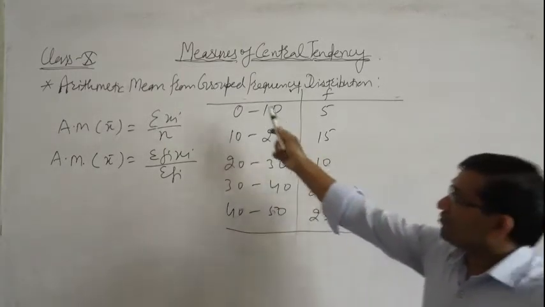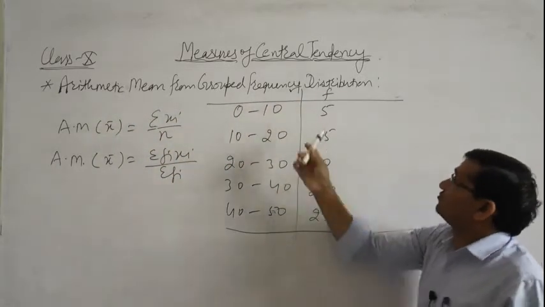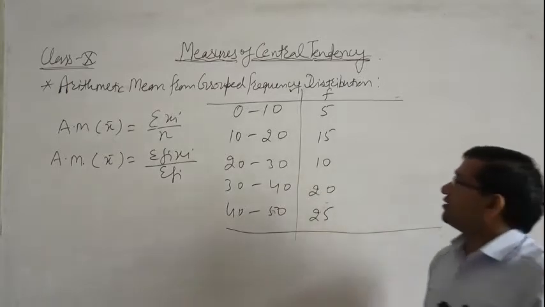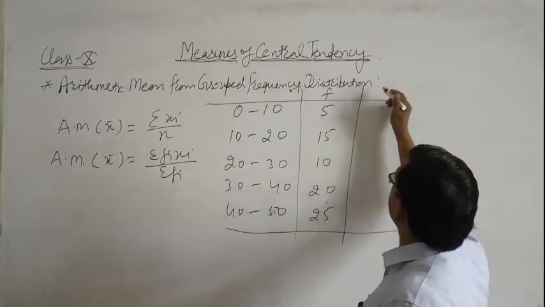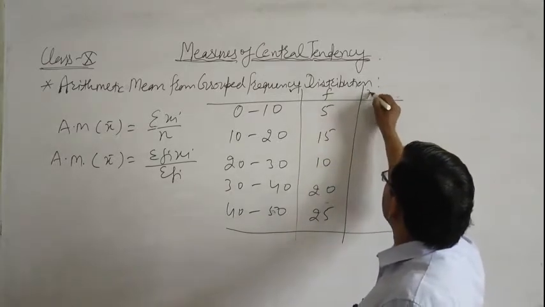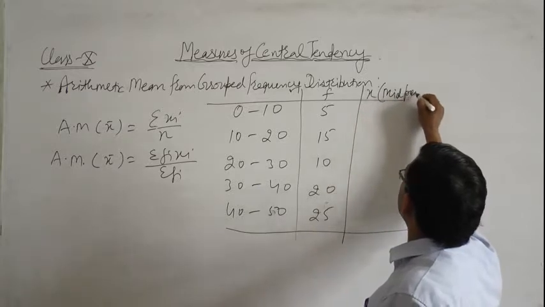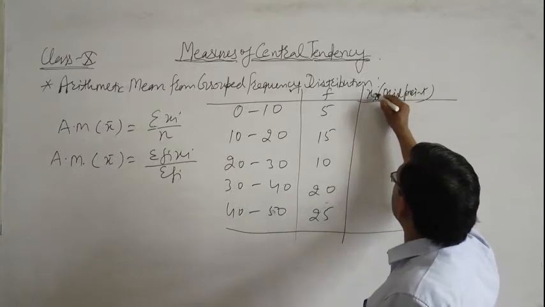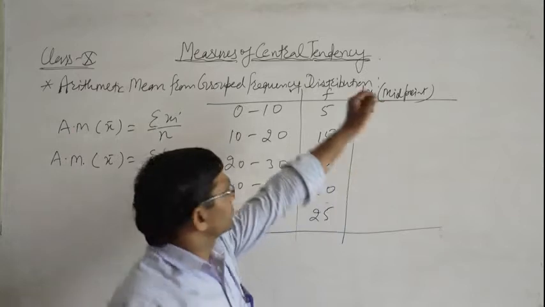So, finding arithmetic mean when grouped frequency distribution is given, first we find xi, which is known as the midpoint. The midpoint is represented by xi.